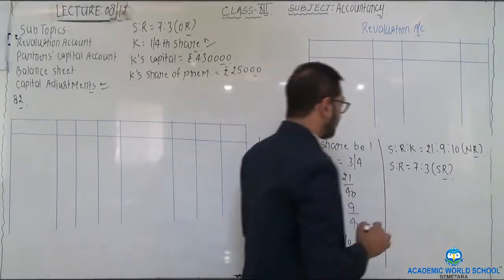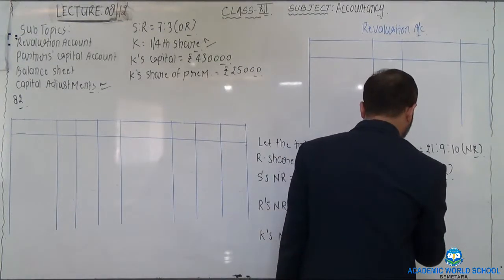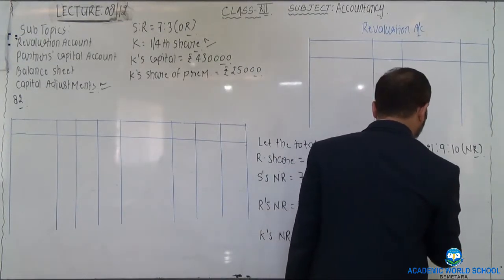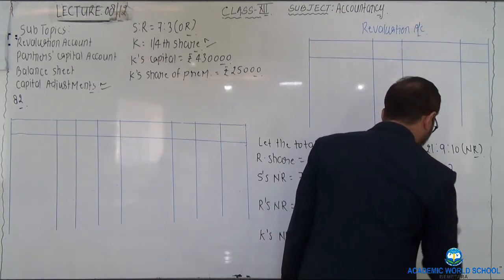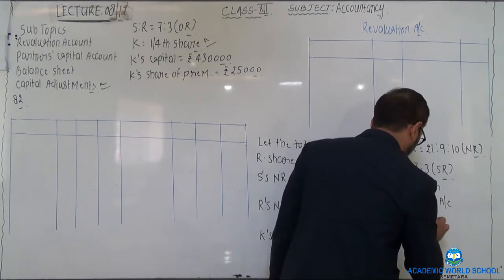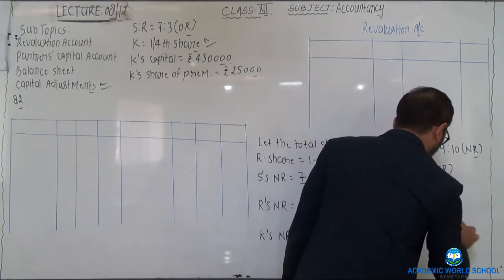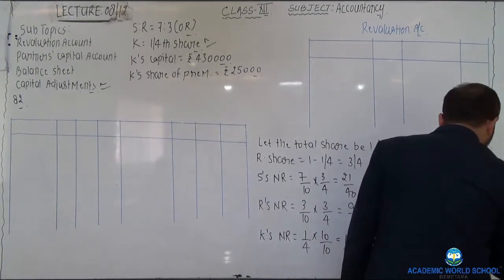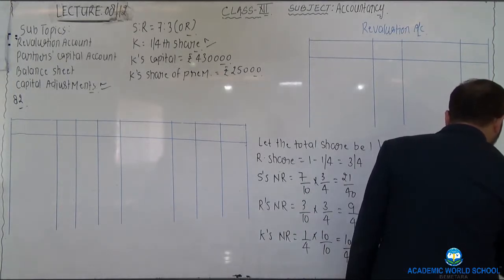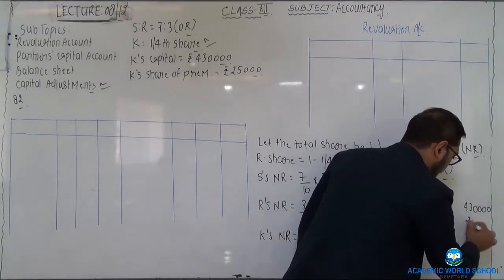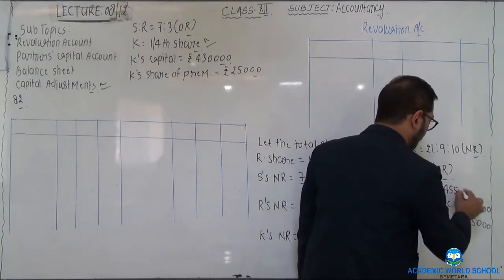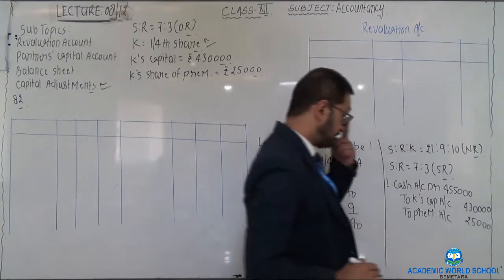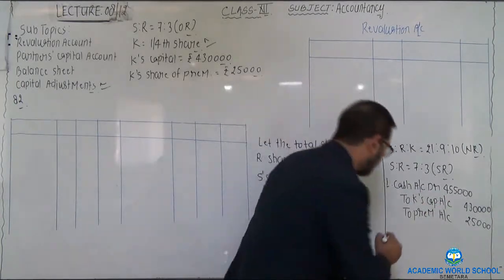Two journal entries can be formed. First one would be cash account Dr. to K's capital account, to premium account. Capital, that is 4,30,000, premium 25,000, cash brought into the partnership concern is rupees 4,55,000.